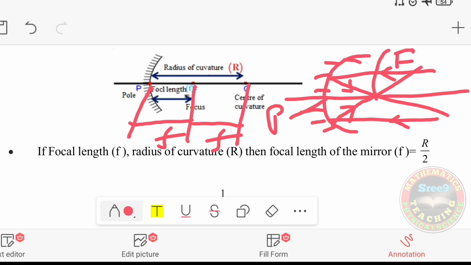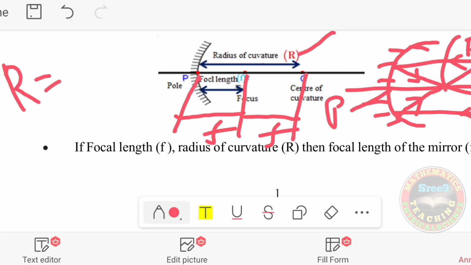Now what is the distance from P to C? This is the radius of curvature. Hence we say R is equal to 2F, because the radius of curvature is equal to double the focal length.